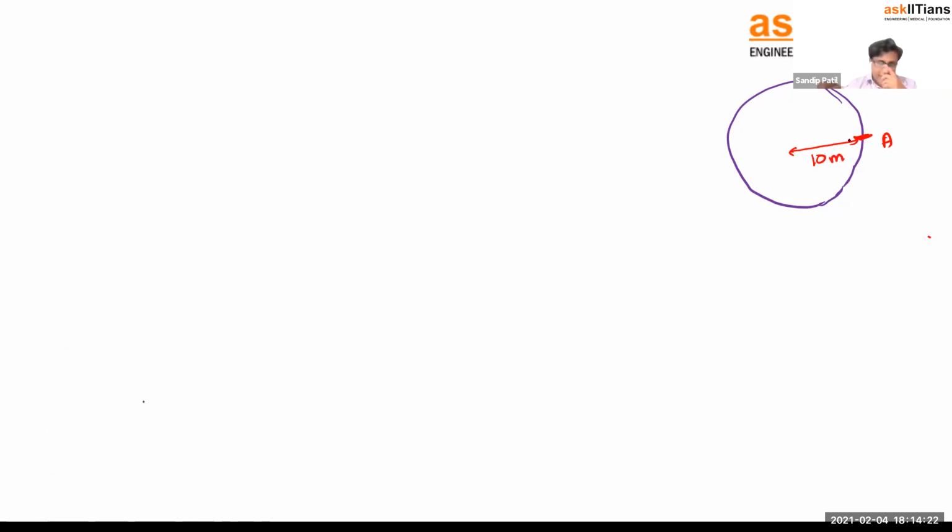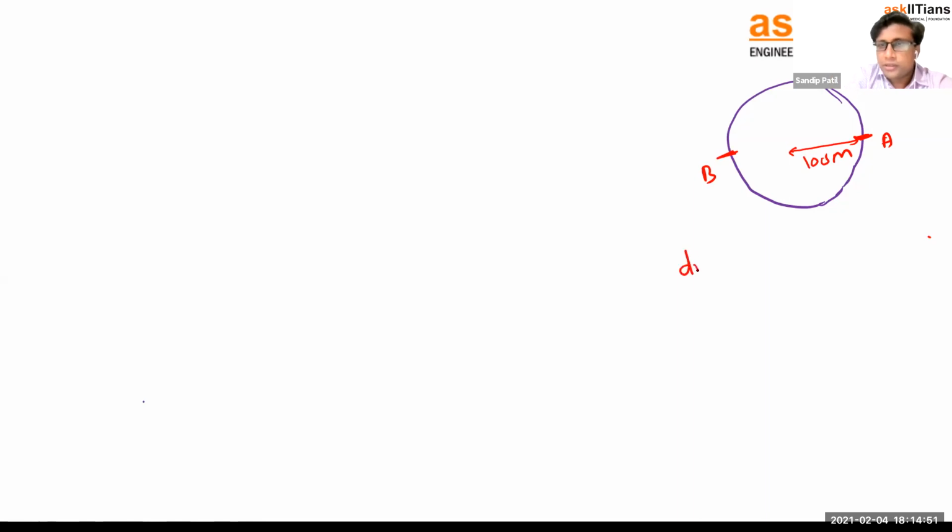So 10 meter is the radius, and you want to move onto that. 10 meter will be very less. Let's take it as 100 meter. So 100 meter is the radius. Okay. And you started from the A point, and let's say you covered the half circle. Let's say at B point, right? So you only run for the half of the circle. And now I want you to calculate the distance as well as displacement.